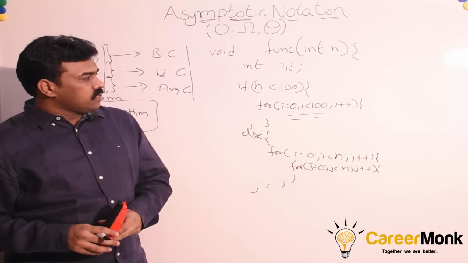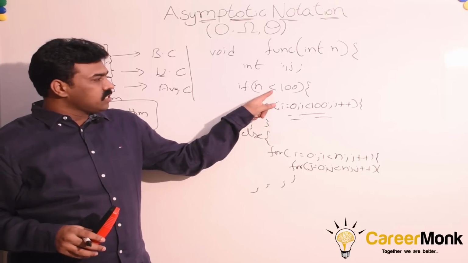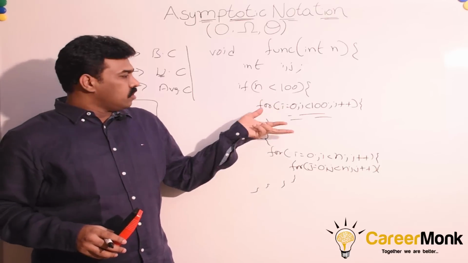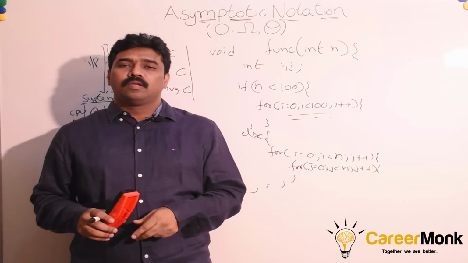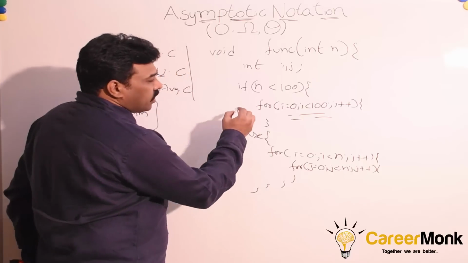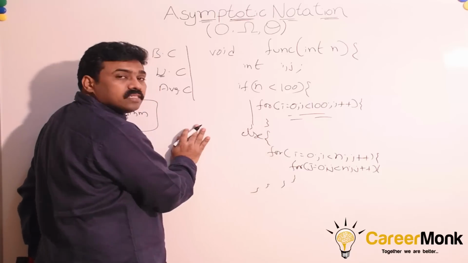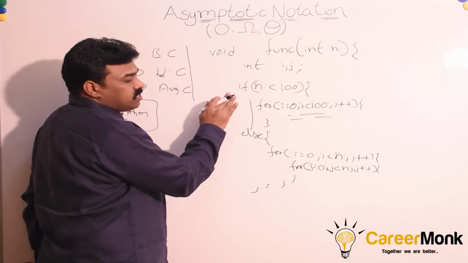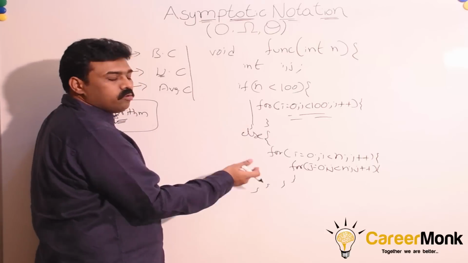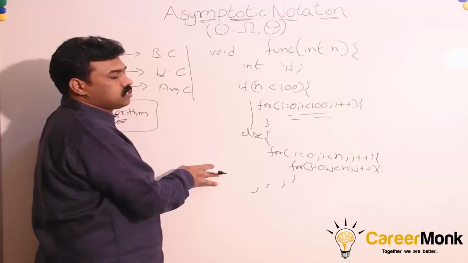For this simple function, you can see that if n is less than 100, we are going to the if part. If it is greater than or equal to 100, we are going to the else part. We have already discussed the guidelines of our asymptotic analysis. Those who have not watched that video, please take a look at it so that you will understand how we calculate the running time of the given algorithms.